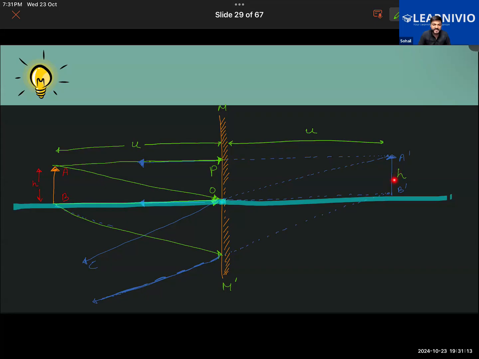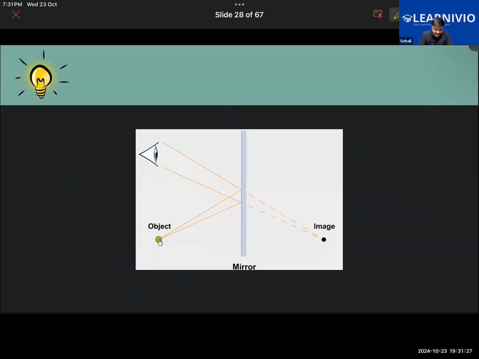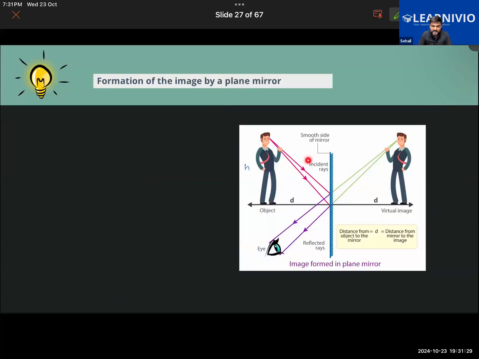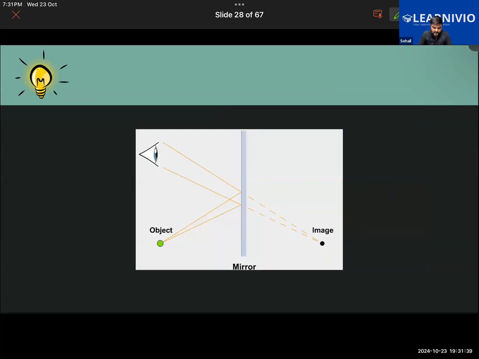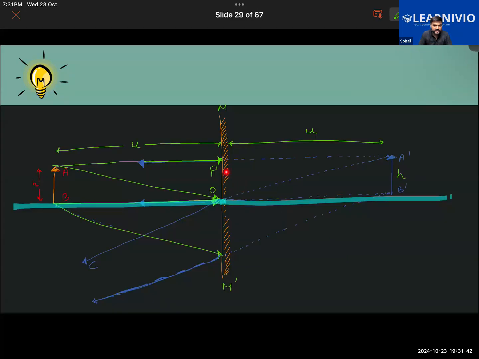The image is upright and erect. It is not upside down. But it will be laterally inverted, which we'll be learning in the next class. What is lateral inversion? Basically, the left side of the object appears to be right, or the right side of the object appears to be left. That is something we will learn in the next class. I know some of you might not be getting this, so we'll be relearning about this in the next class.